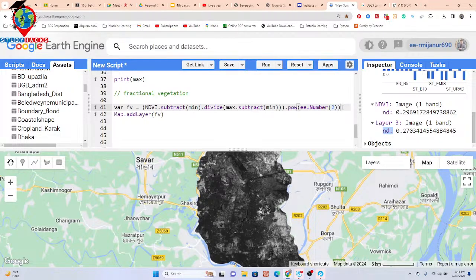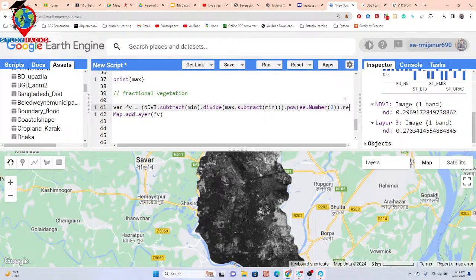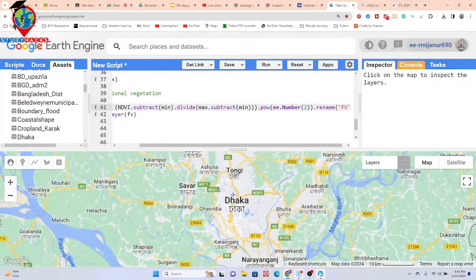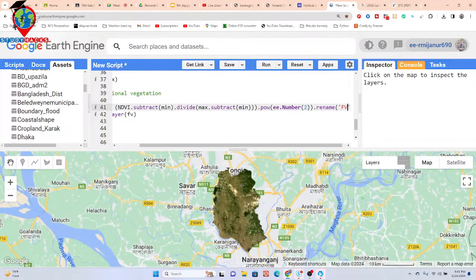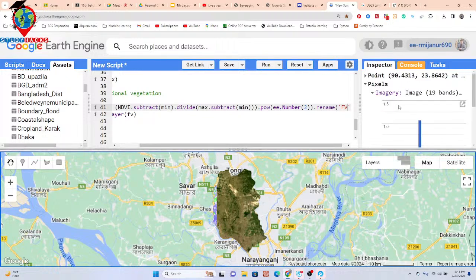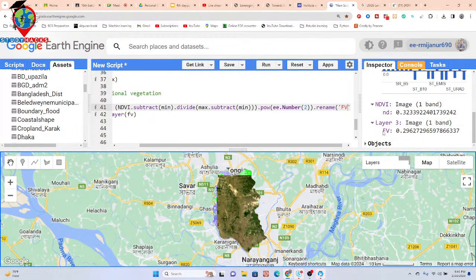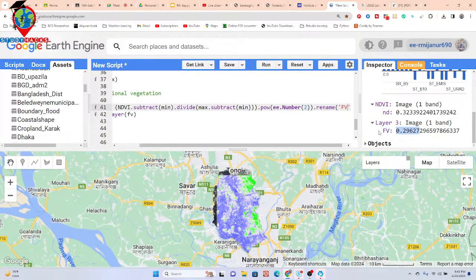But when I give a name, suppose I use rename and put the name FV, fractional vegetation. At this time you can see when I click on the map, it easily shows the FV value, mainly the fractional vegetation value we can get. This type of value we can get. So we just rename it and put this name so that we can easily get the name in the Inspector tab.